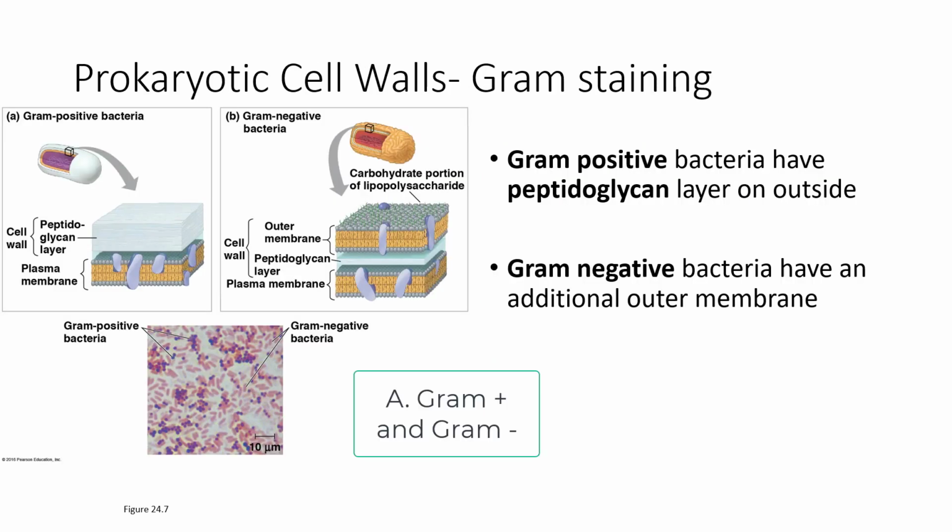So let's look at some things we can tell these prokaryotes apart with. The first off is the peptidoglycan layer. If you have the peptidoglycan layer on the outside, you're going to be a gram-positive bacteria because a certain stain of that peptidoglycan layer is going to show up on the gram-positive bacteria. Gram-negative bacteria have an additional outer membrane that prevents the stain from binding to the peptidoglycan and thus makes them gram-negative. They don't show up because you end up with this stain not staining them.